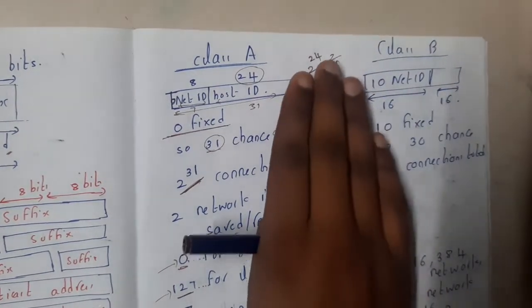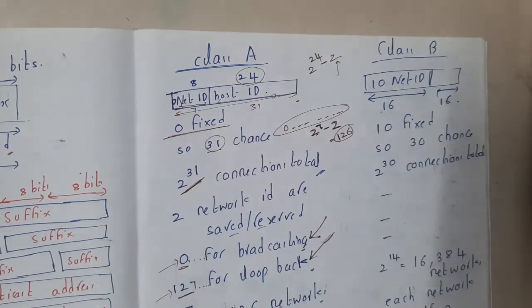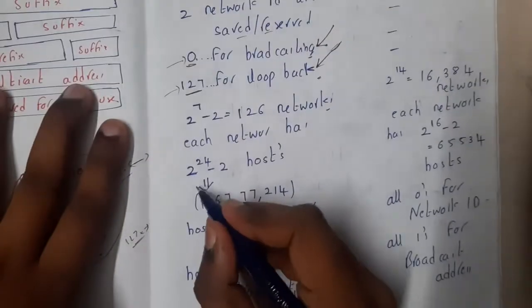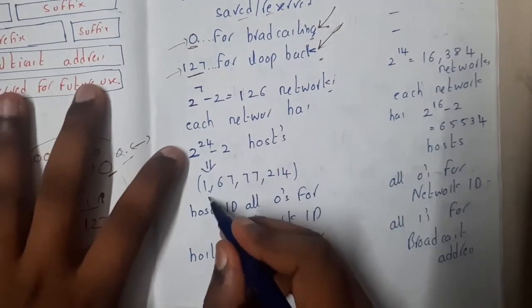But remember, host ID will always remove 2 numbers because the same concept will be applied in each and every class. Okay? But this first part is applied only for class A, guys. Remember that. So 2 power 24 minus 2, the number of hosts in class A is this many.